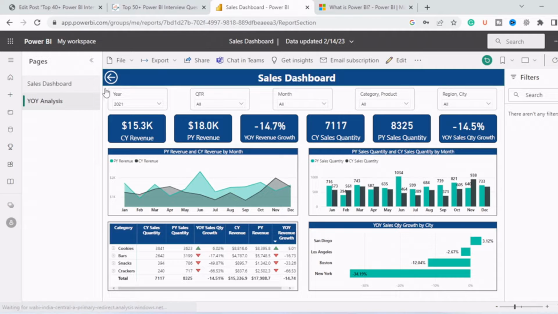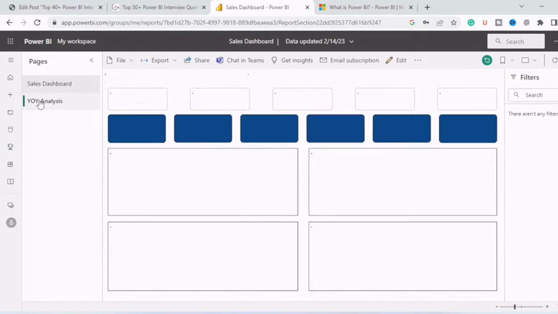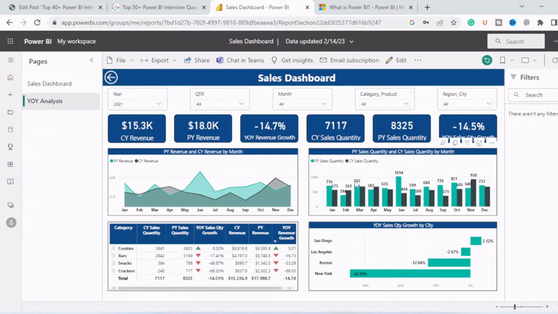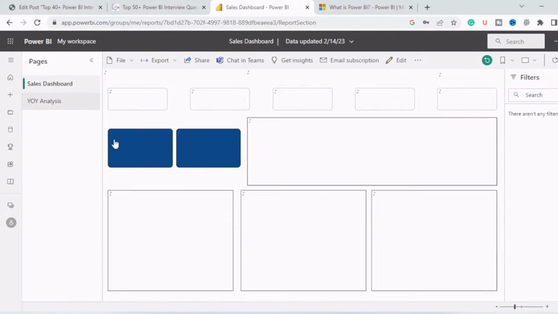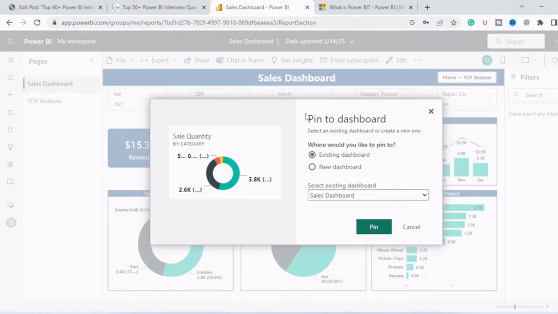Now let's say we have two important visuals. This is one of the important visuals, and this is another important visual. We need to show them on a single page. So what we can do is simply pin this visual in the dashboard. This is already pinned. Let's pin some other visual. Let's pin this visual. When you see this icon to pin and click on it, it will ask us to pin to dashboard. Where would you like to pin? We would like to pin it to an existing dashboard, that is the sales dashboard.